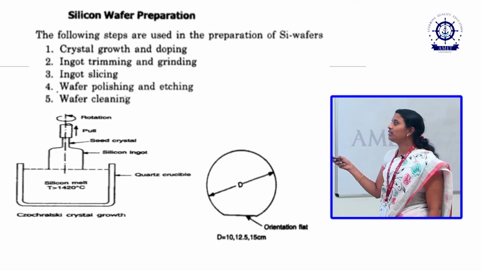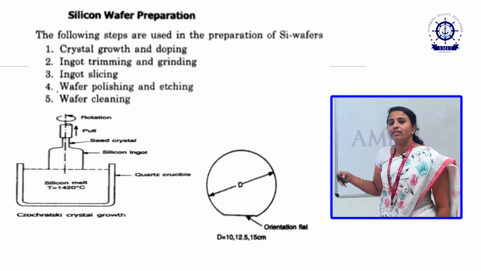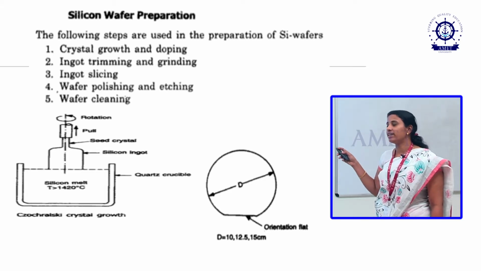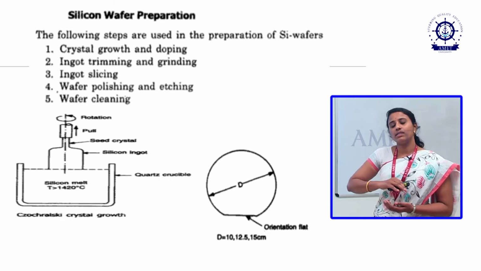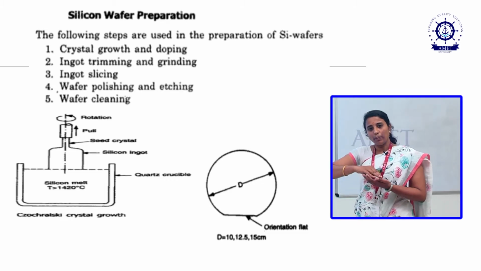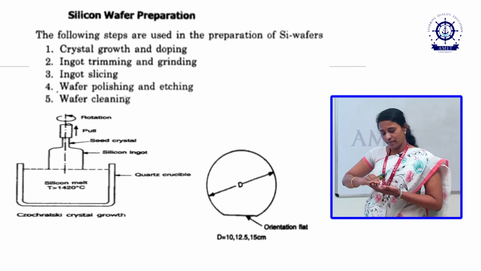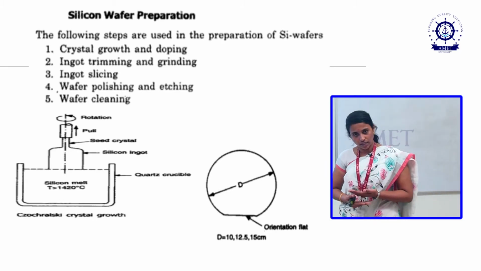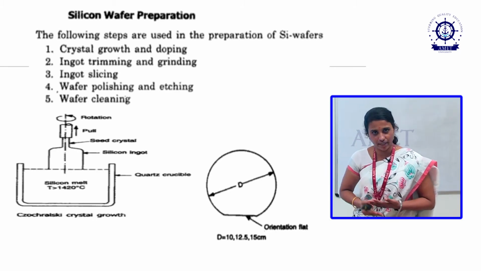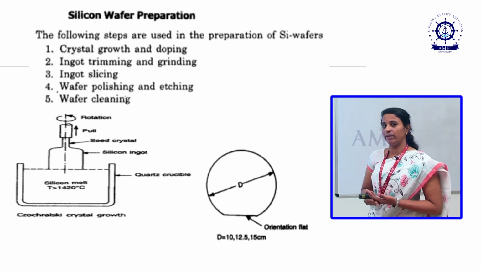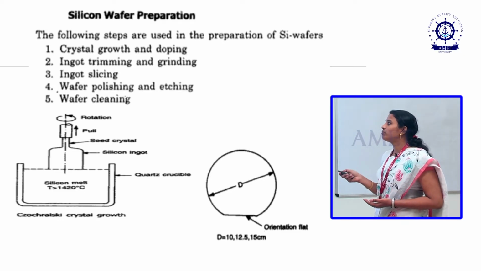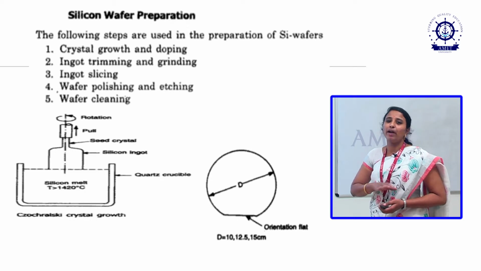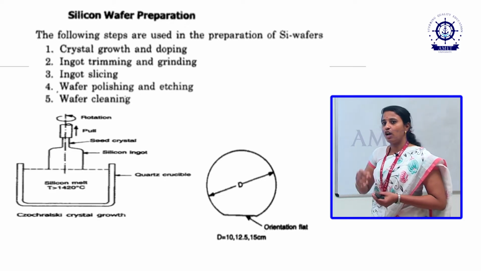The third step is ingot slicing, and after getting each slice, the wafer, we get the final wafer. In the final wafer we do wafer polishing and etching, because after slicing we get a rough surface on both the top layer and the bottom layer. We have to cut 10 millimeters from the top and 10 millimeters from the bottom of the rough surfaces. Then we polish using some chemical reactions. Etching means cutting, so we cut the slice 10 millimeters above and below.